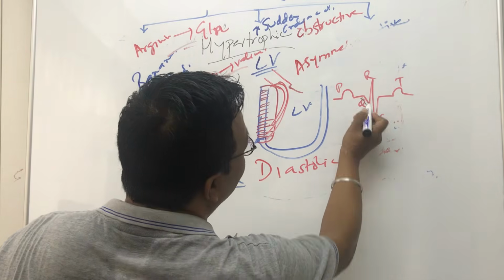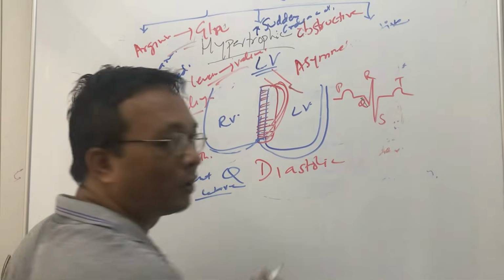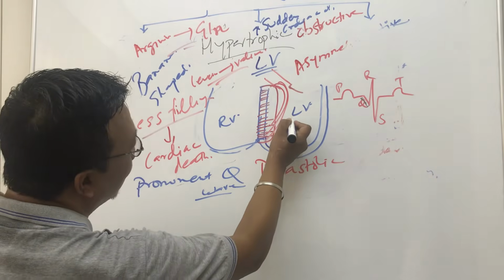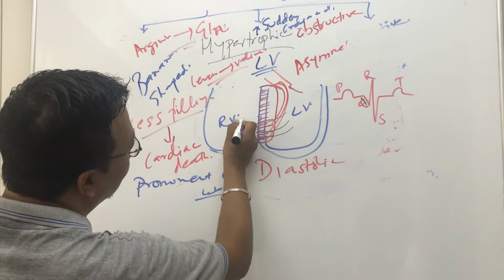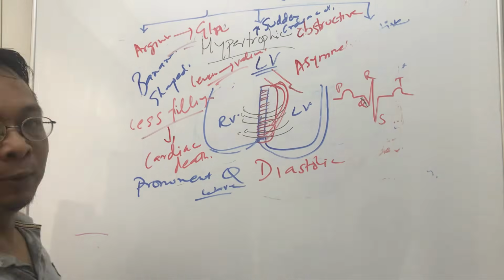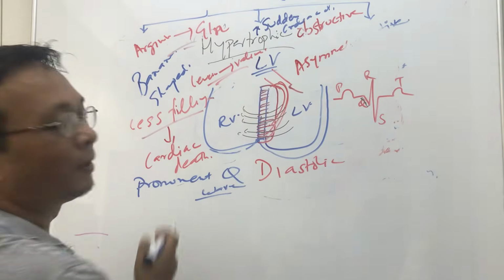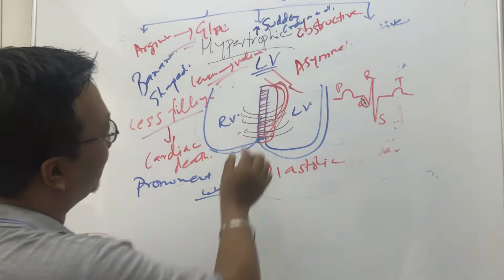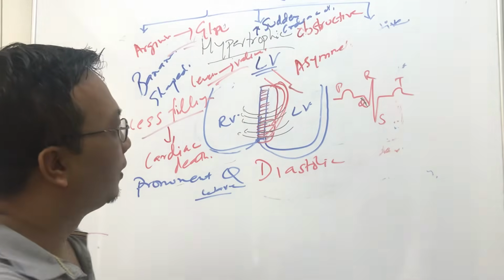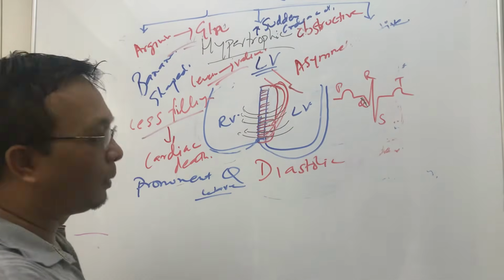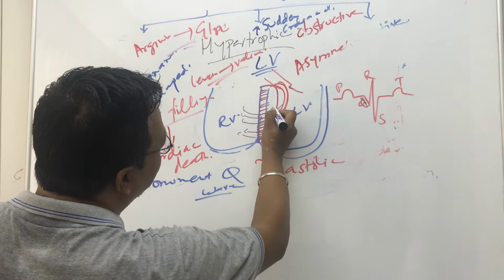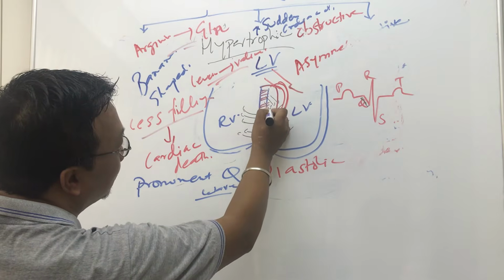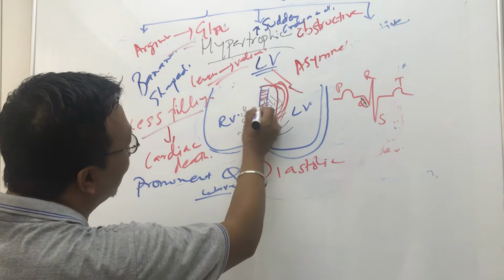This is the Q wave. We know the QRS is because of ventricular depolarization. When this Q wave is produced, normally there is left to right depolarization. Left to right depolarization means this part is activated and the impulse goes through the interventricular septum, activating the right side also. Now in cardiomyopathy, when the interventricular septum is hypertrophied, and this part is also hypertrophied, the cardiac impulse is not actually depolarizing this part, it just goes quickly over it.